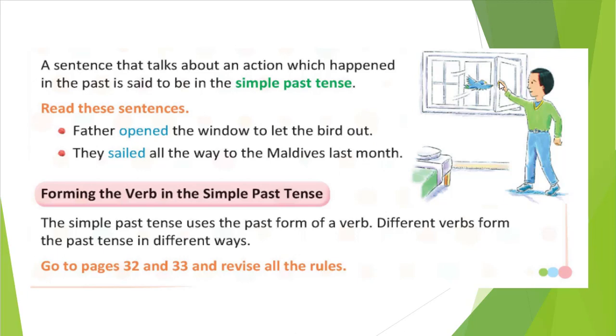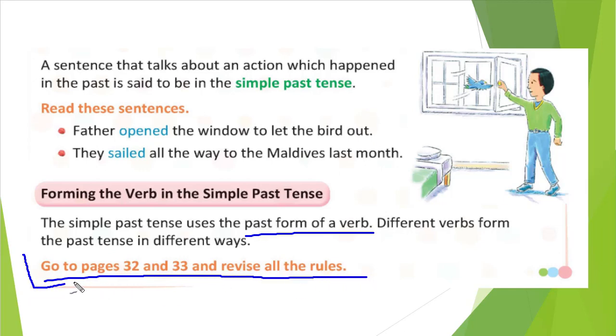The simple past tense uses the past form of the verb. I already told you what we will use, the past form of the verb. Different verbs form the past tense in different ways. So here, go to pages 32 and 33 and revise all the rules.